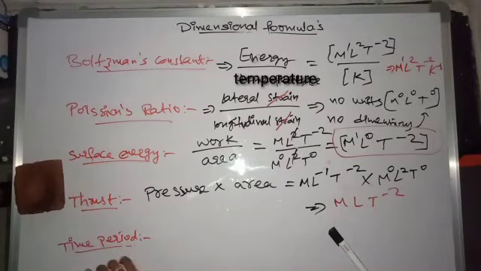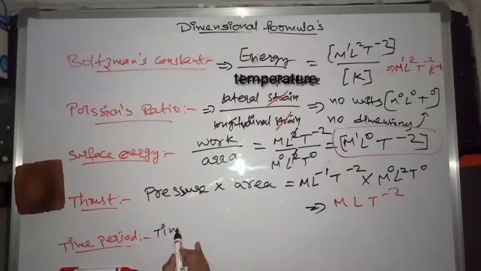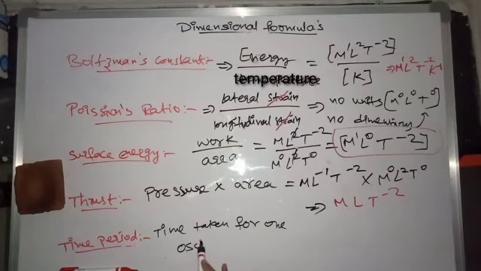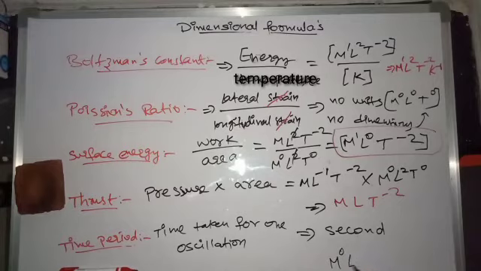And time period. What is time period? The time taken to complete one oscillation, that is one to and fro motion. The time taken for one to and fro motion of a pendulum. Okay, and it is measured in seconds. The dimension formula is M0 L0 T. This is the dimension formula for time period.